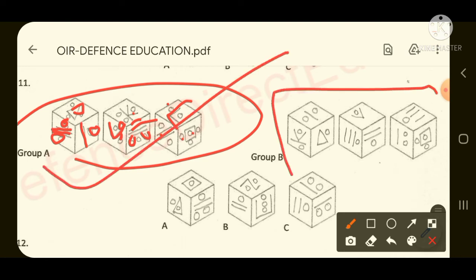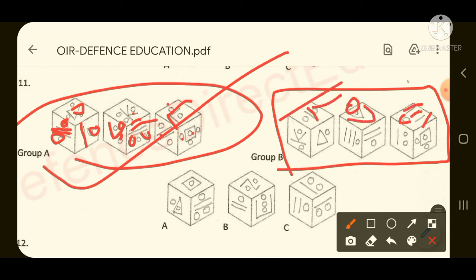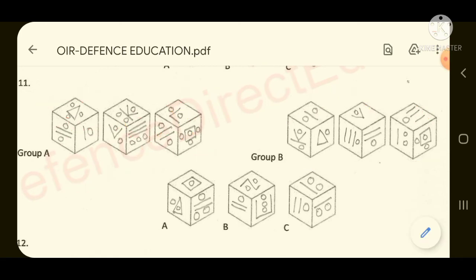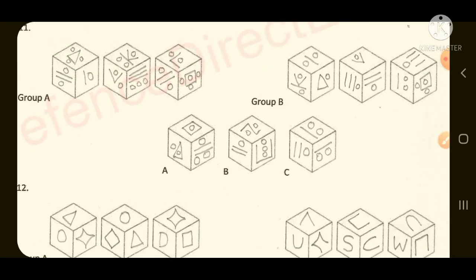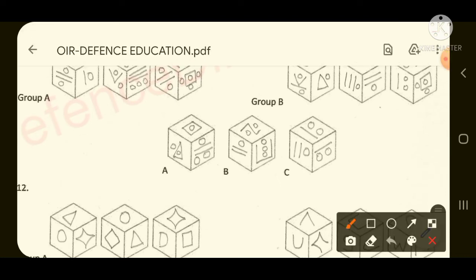But if you look at group B, the number of lines is not equal to the number of circles. Like here we have 1 line, but we have got 2 circles. We have got 2 lines, 1 circle. 3 lines, 1 circle. So here we can say that group B is a thing in which the number of lines is not equal to the number of circles, but in group A the number of lines is equal to the number of circles. Now we will look at our options, which option will give the number of lines equal to the number of circles. That will be our required answer.